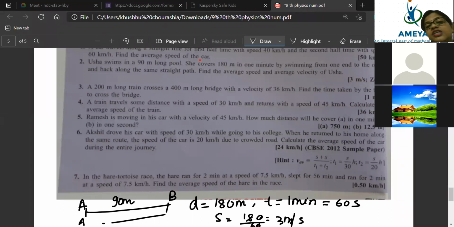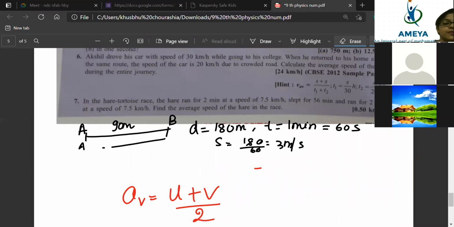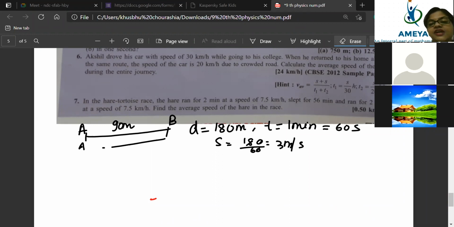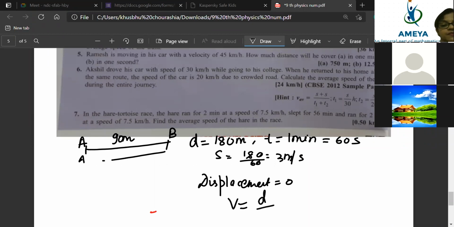Here displacement is zero. Since displacement is zero, what will be the average velocity? Average velocity will also be 0. Very good. Average velocity is coming as 0. So displacement is 0 here, and velocity is displacement by time.